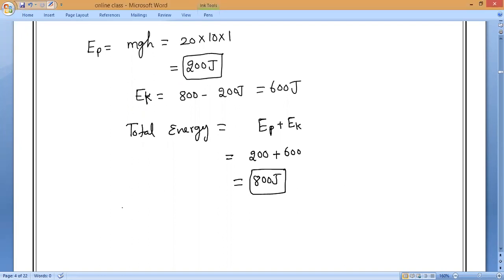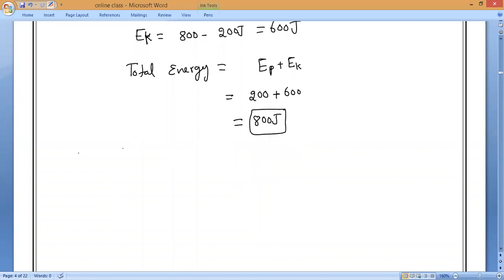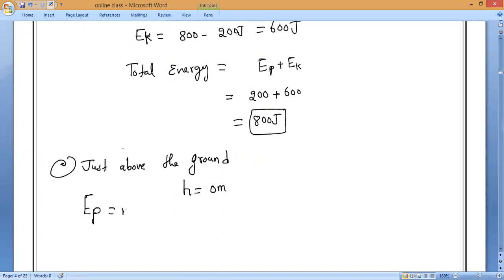That is what you have to remember. Now, just above the ground. Above the ground means, as all of you know, height is equal to what, guys? Mitakshri, h is equal to what? 0 meters. So potential energy is equal to m into g into h, 20 into 10 into 0, which